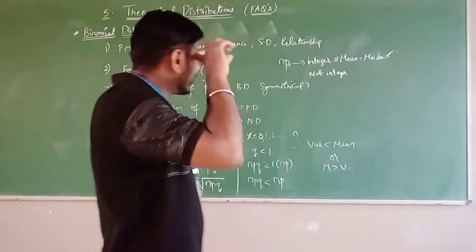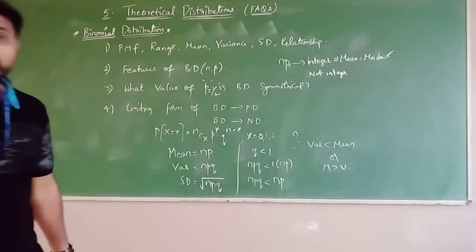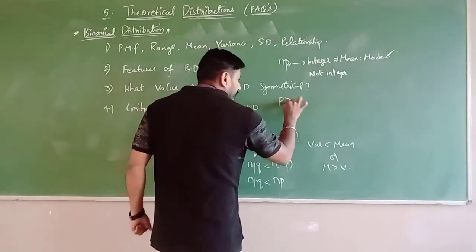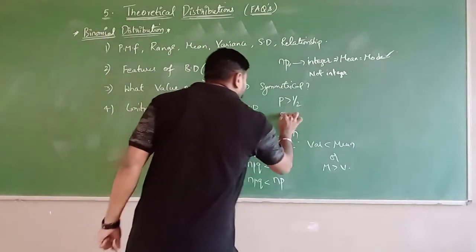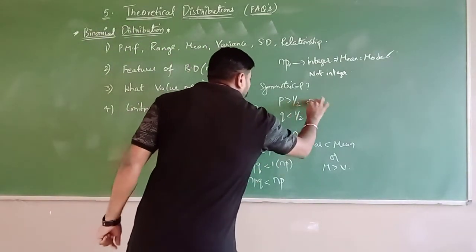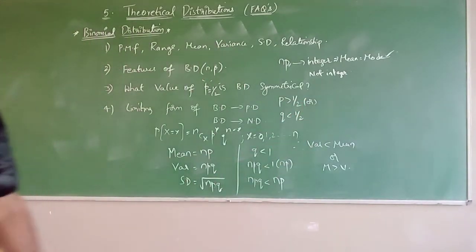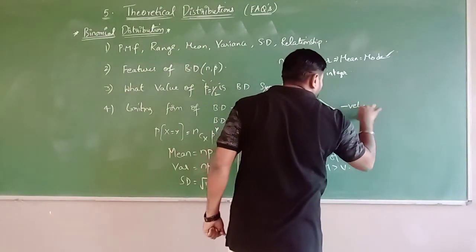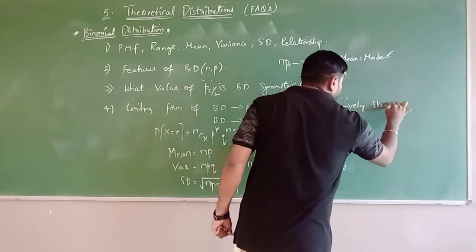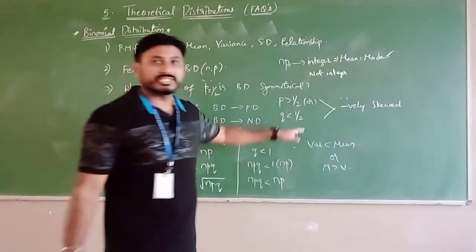Next, if P is greater than half, or Q is less than half, then the binomial distribution is negatively skewed.